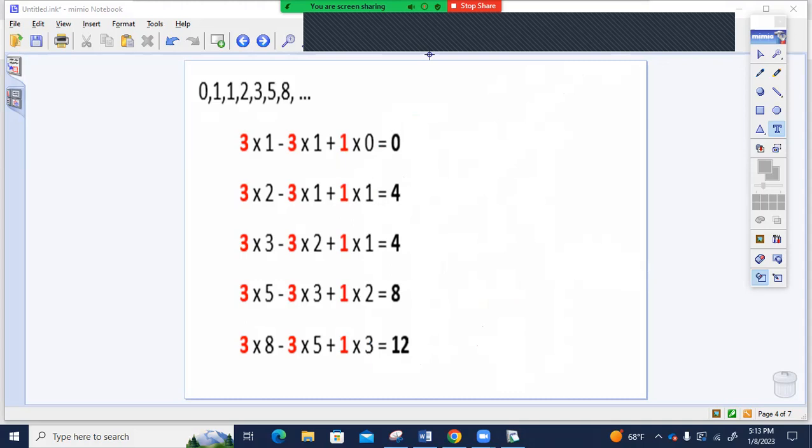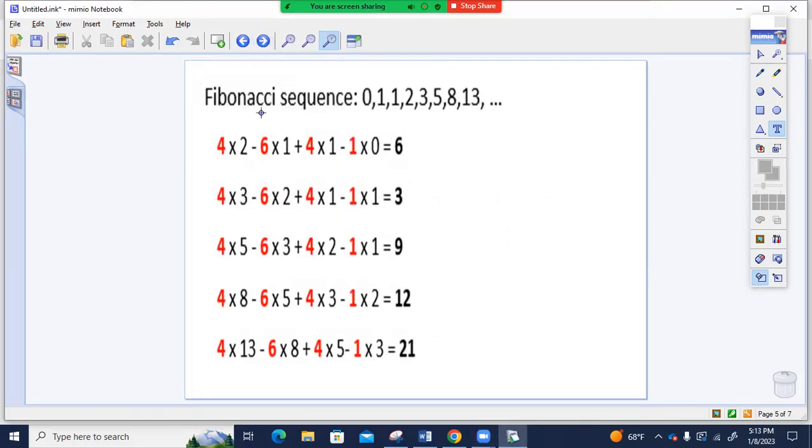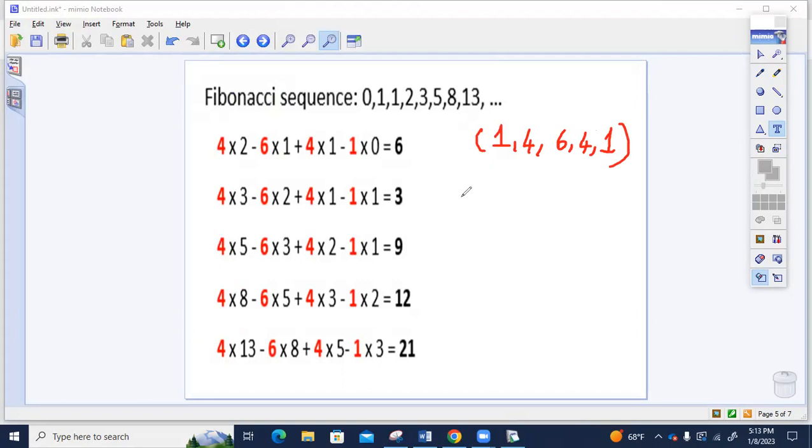And one more, actually 2 more. We can also use 1, 4, 6, 4, 1 from Pascal's triangle and take every 4 consecutive Fibonacci numbers. So we will take 0, 1, 1, 2 and multiply these numbers by 1, 4, 6, 4, 1 in order.